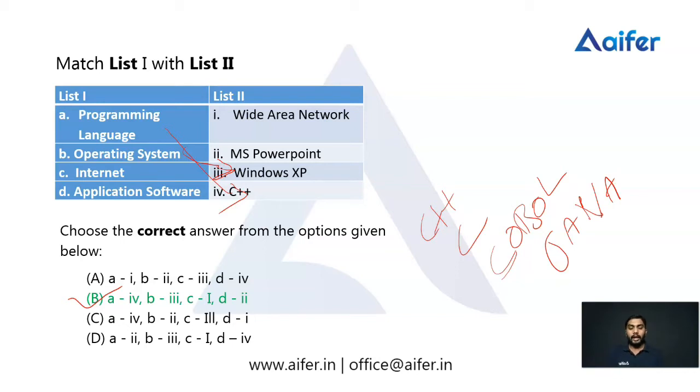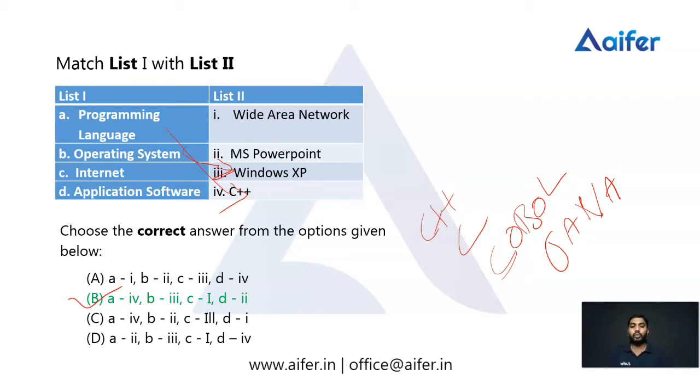So we have to understand the concept and the various examples of operating systems as well, because maybe next time NTA will ask questions where we have to select the appropriate examples of operating systems.